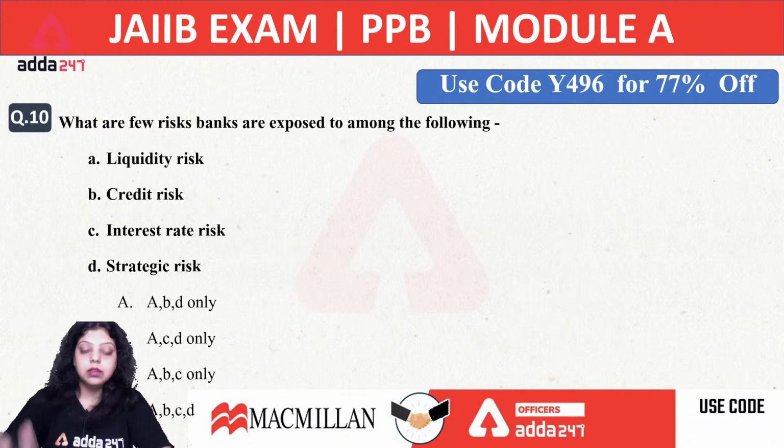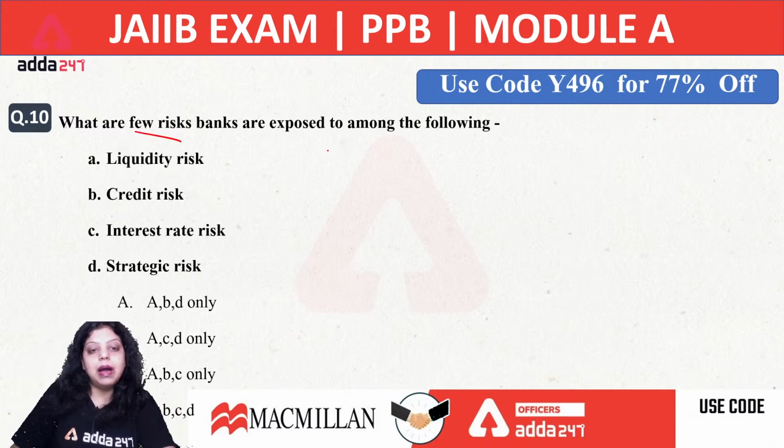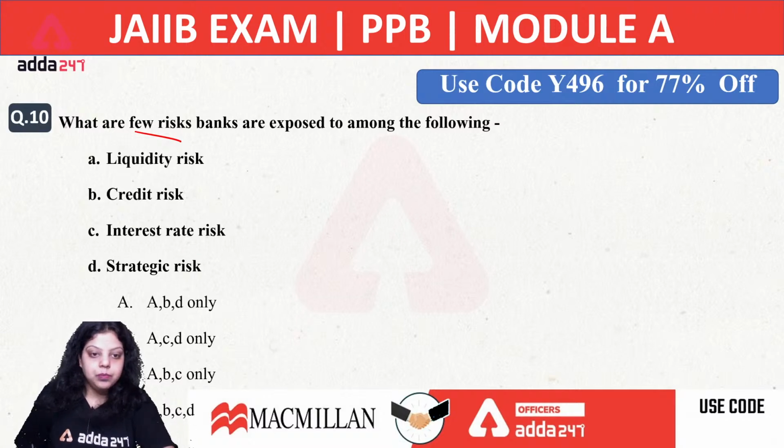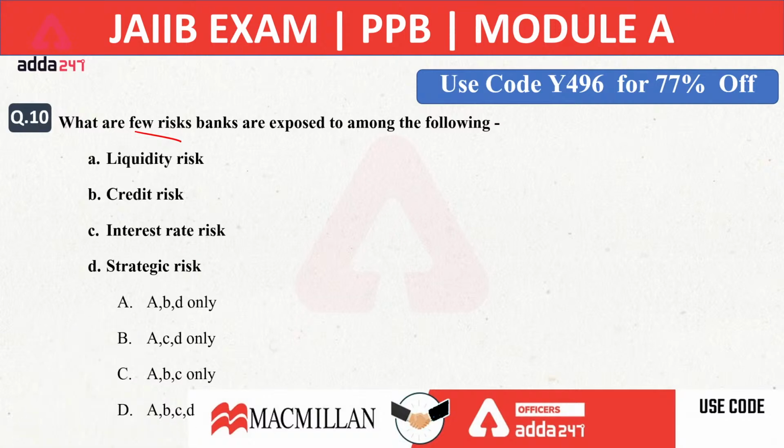Okay, now next. What are a few risks banks are exposed to among the following? First is liquidity risk, second credit risk, third interest rate risk, fourth strategic risk. Now let me know what will be the right answer. Which of the following risks are faced by banks in the banking sector? A, B, C or D?